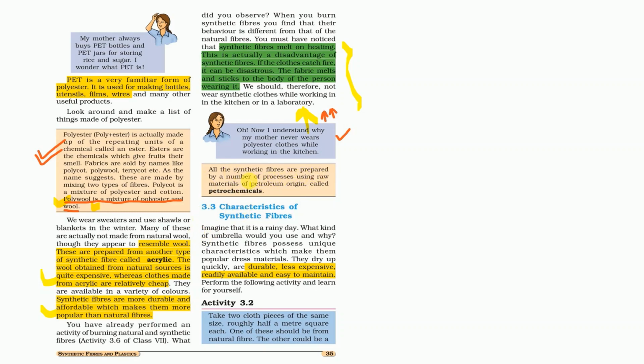All the synthetic fibers are prepared by a number of processes using raw materials of petroleum origin called petrochemicals. So mostly Reliance petrochemicals make the polymers with the help of the petrochemical extract which they get from processing petroleum products in the refineries.